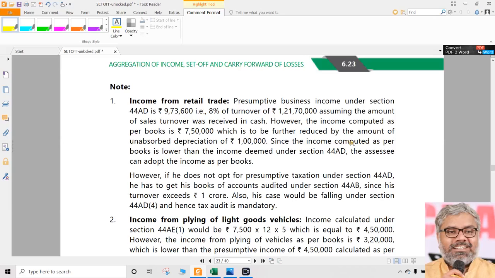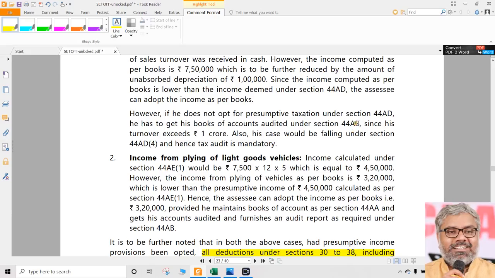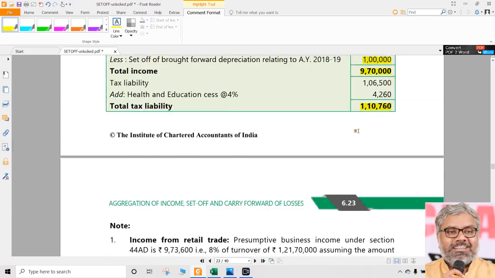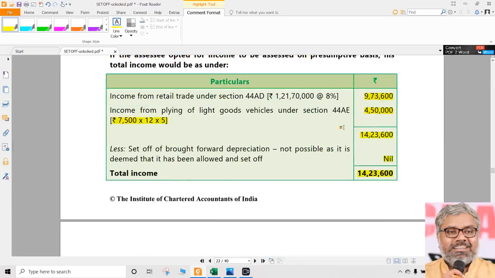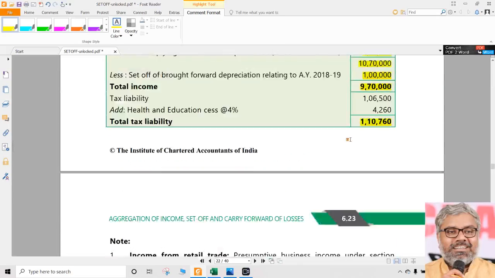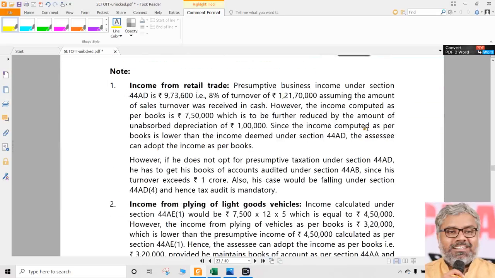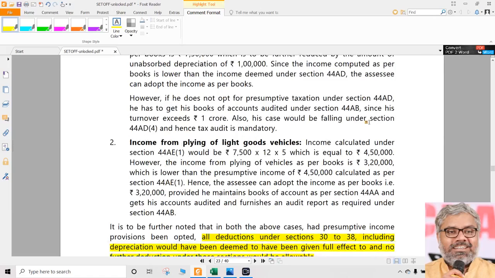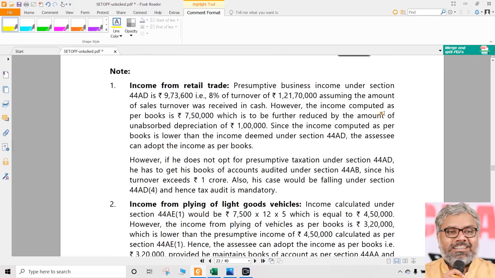However is always there. However, what? Since that income is lesser than the income that is computed under the presumptive taxation, SSE can choose the actual income. However, he has to maintain the books of accounts under 44AA, and not only that, he has to also get them audited under section 44AB.